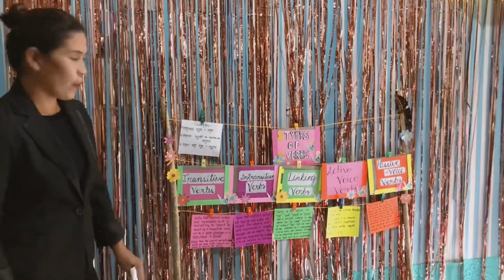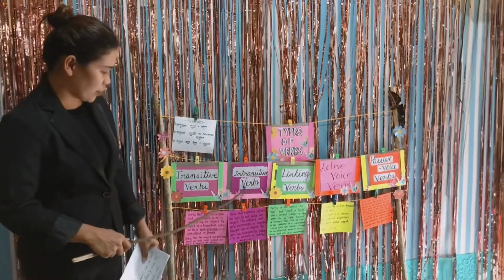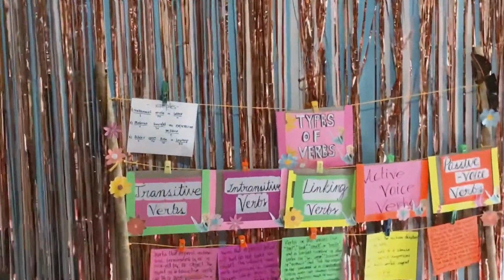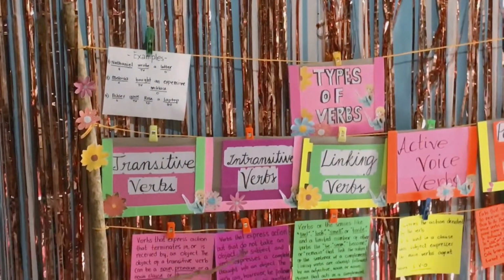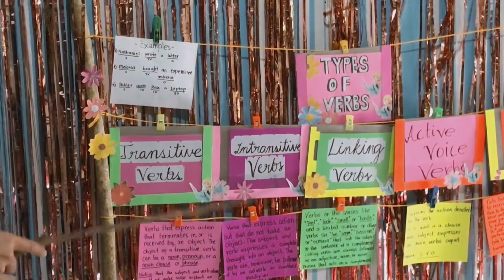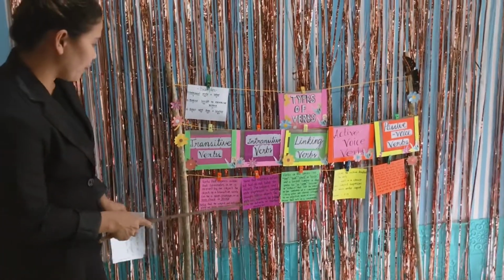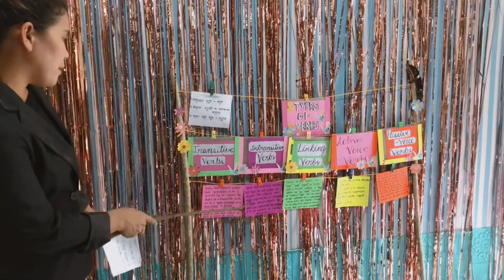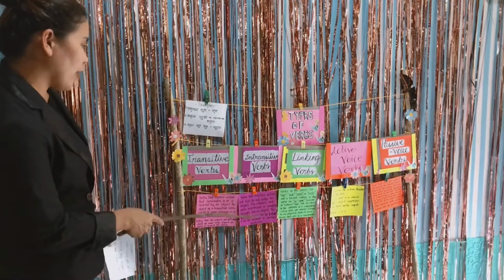Okay, so the next type of verbs is intransitive verbs. Intransitive verbs express action but do not take an object. So, di niya kailangan ng object. The subject and verb express a complete thought without an object.